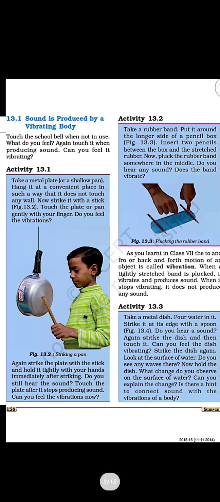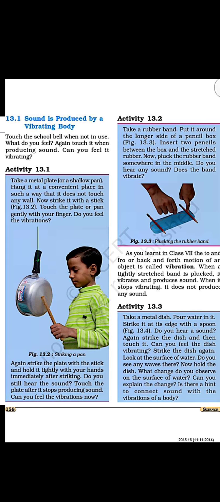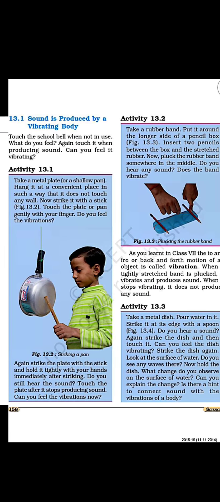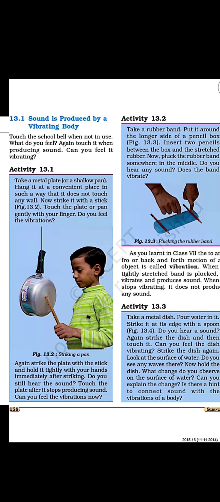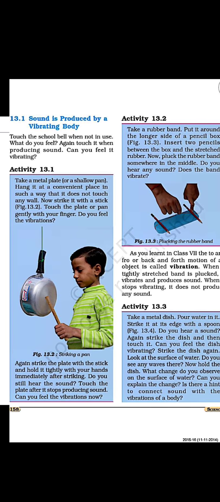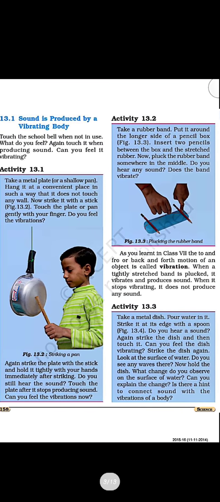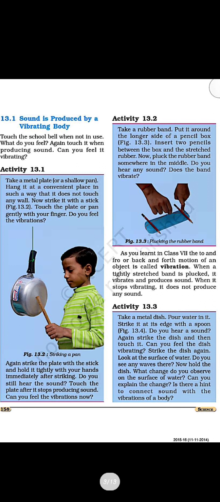These are the examples given to you in the activities. In activity number 13.2, it is given a rubber band, the longer side of a pencil box, and two pencils inserted, and we try to pluck the rubber band. So what will happen? Sound will be created, right? The string sound is coming from the rubber band because it is getting vibrated. Similarly, in activity 13.1, we take a metal plate and try to strike it with a stick. So what will happen? This also vibrates, as it is striking that object.